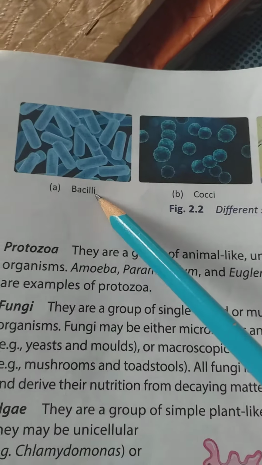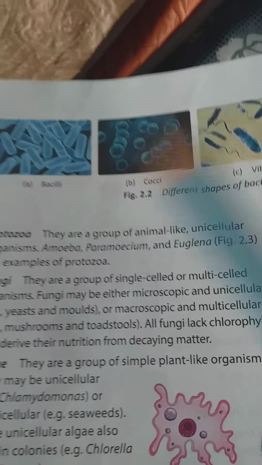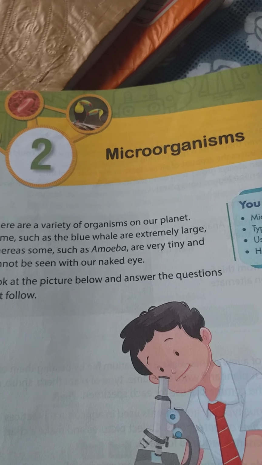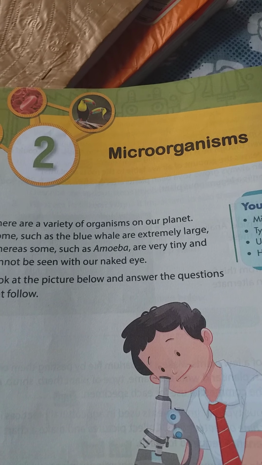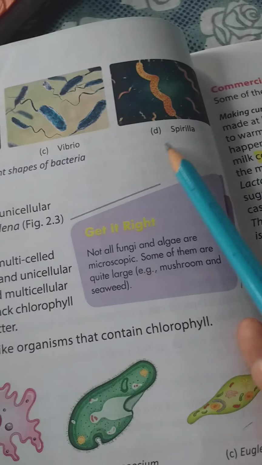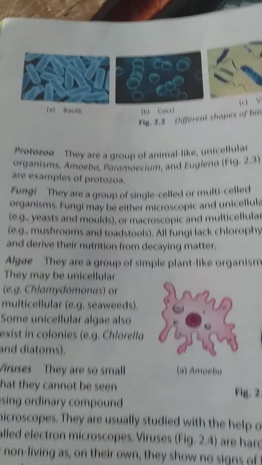Next, see the shape: cocci, spherical. Bacilli, rod shape. Cocci, spherical. Vibrio cholerae, comma shape. Spirilla, spiral shape.